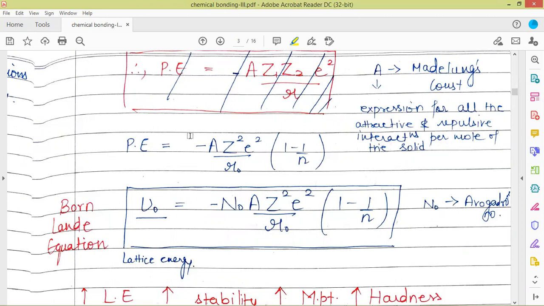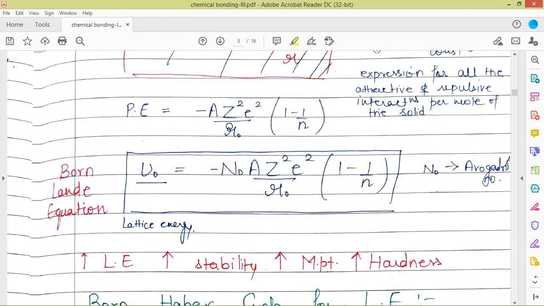This has come out after considering all the attractive and repulsive forces that come into play when we take 1 mole of the ionic solid. The B term has also been solved in the form of Madelung's constant, so both the terms are now dependent upon Madelung's constant, not upon B. Now from this potential energy, lattice energy is given by multiplying the potential energy with Avogadro's number. This equation is called the Born-Lande equation, where lattice energy can be calculated by multiplying Avogadro's number with the potential energy term.